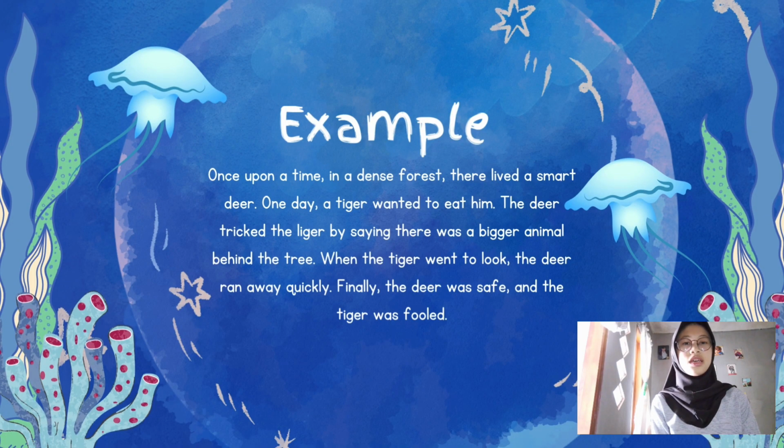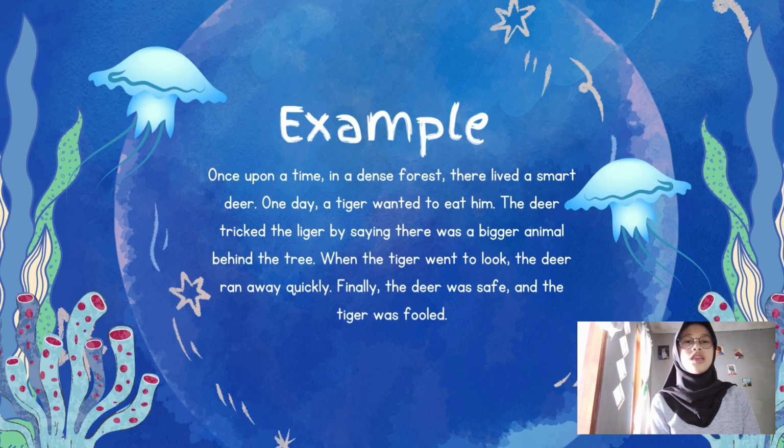Complication: one day a tiger went to eat him. Here the problem begins to arise. The tiger went to eat the deer. Resolution: the deer tricked the tiger, so the deer was safe and the tiger was full. The problem is solved because the deer managed to trick the tiger.